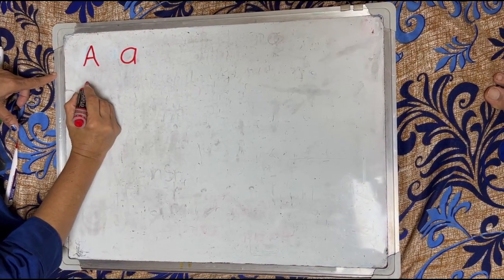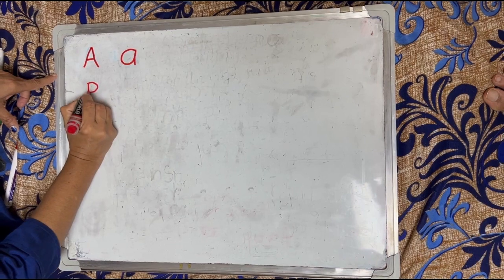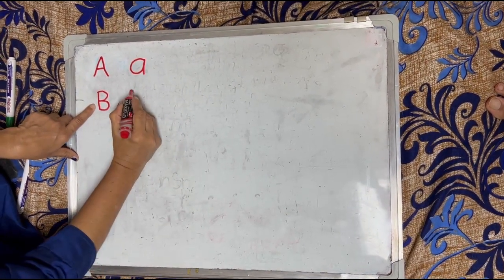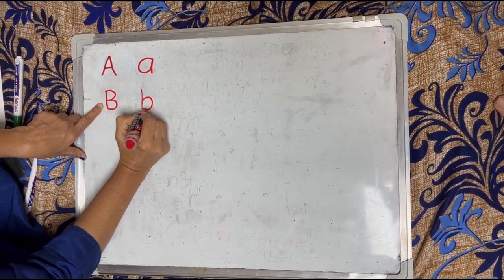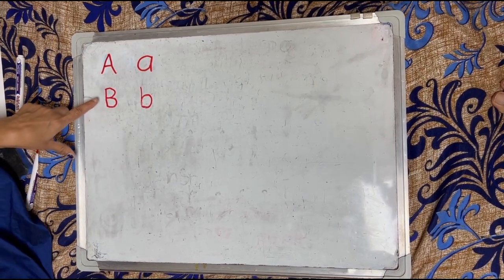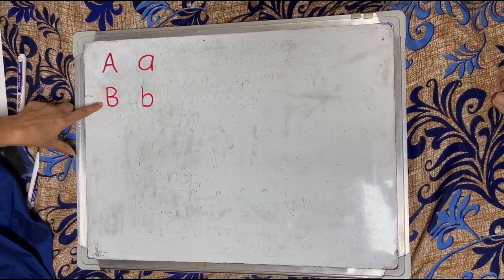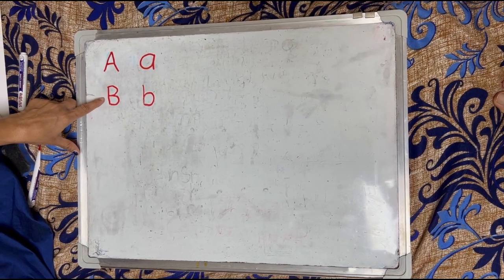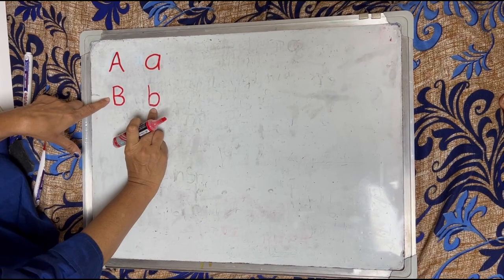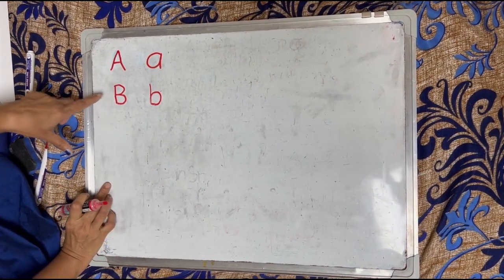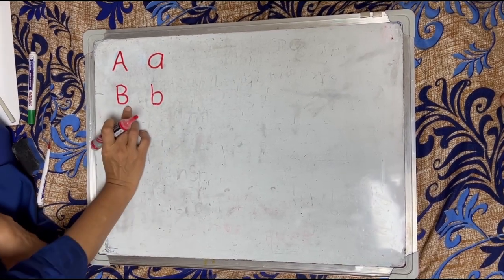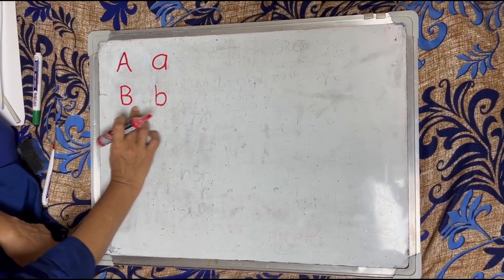Our next letter is B. This is capital letter B and small letter b. B is the name of this alphabet. The phonic sound of this letter is B.